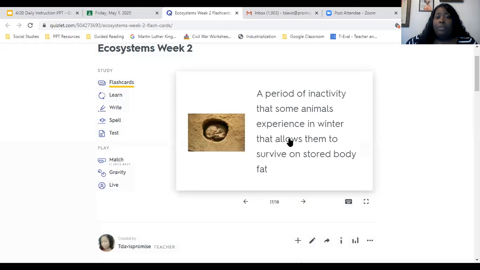The next is hibernation. It is a period of inactivity that some animals experience in winter that allows them to survive on stored body fat. Okay. We experience a very small hibernation. When you wake up in the wintertime, you don't want to get out of the bed and you just want to lay there after you ate. And you're like, I'm not going anywhere. I'm just going to lay here. And you actually might lose weight, but then some of us, we don't. We just gain weight over the wintertime.